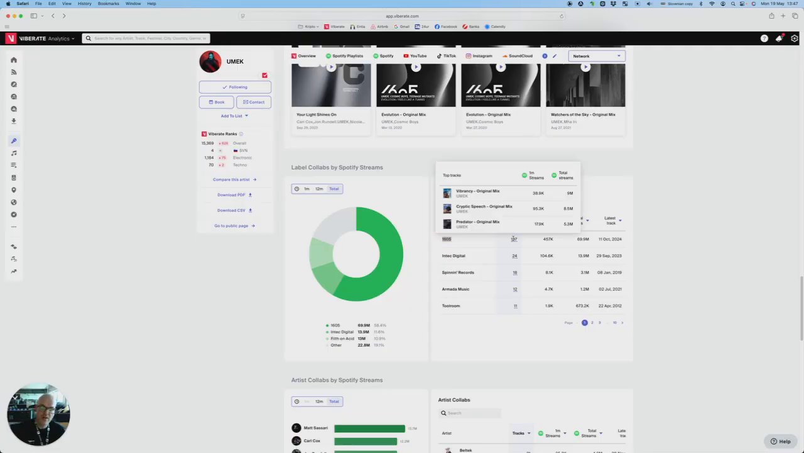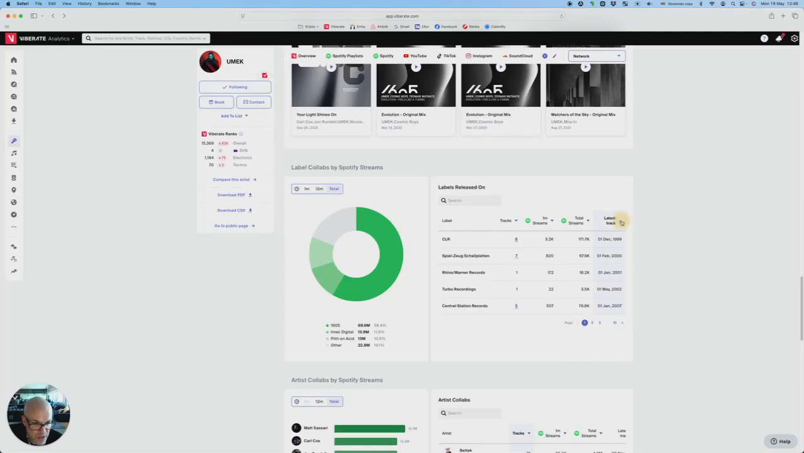If you hover on the total number, you get the best performing releases on that label, total streams generated on that label, and the latest track. So if you click on the latest track, you can rank them according to the latest release as well.